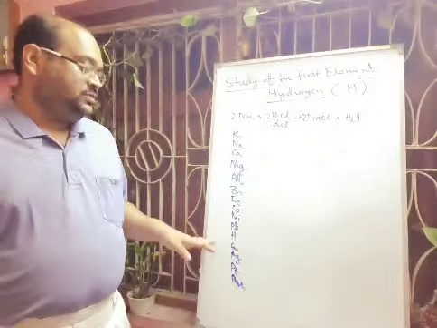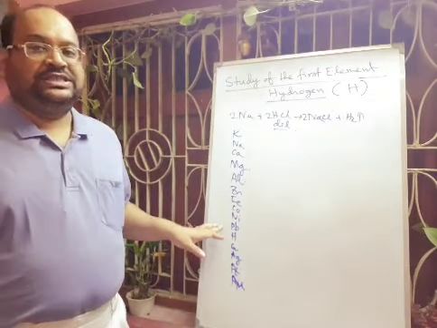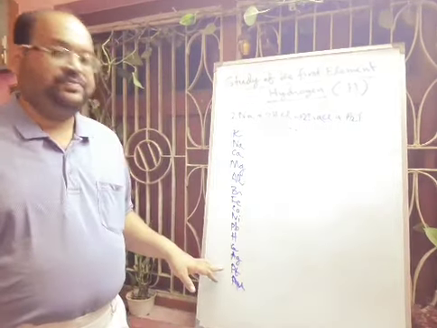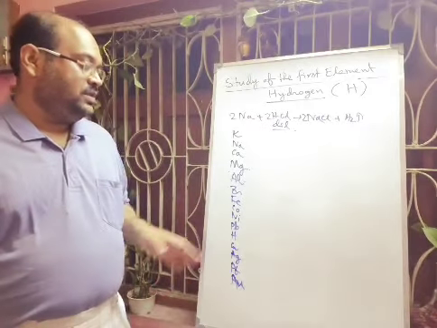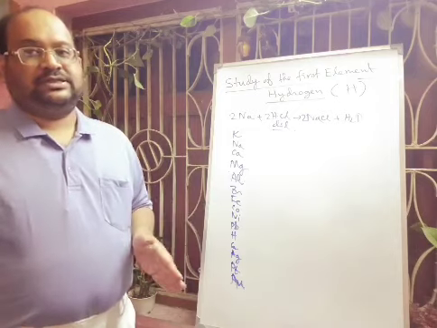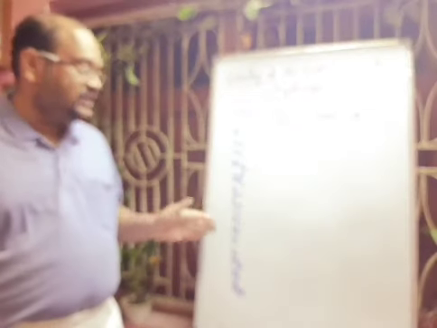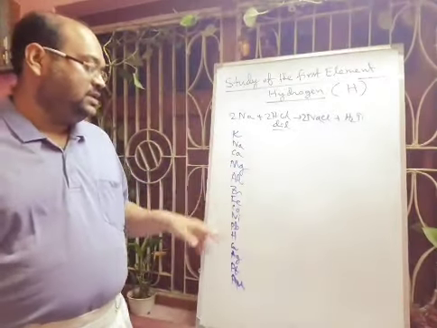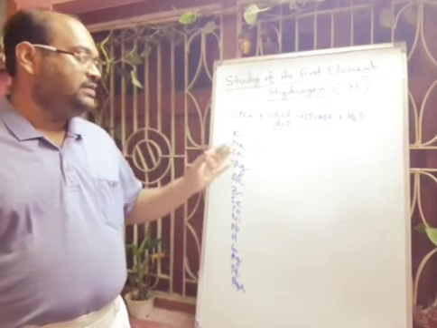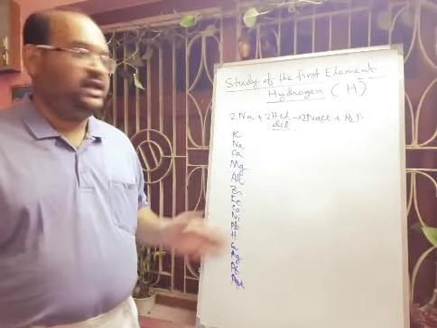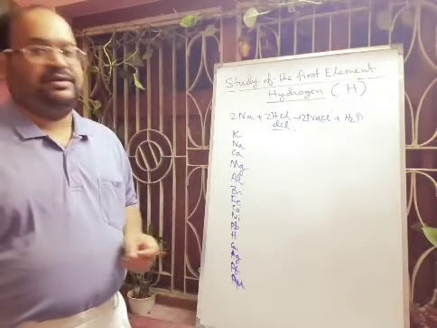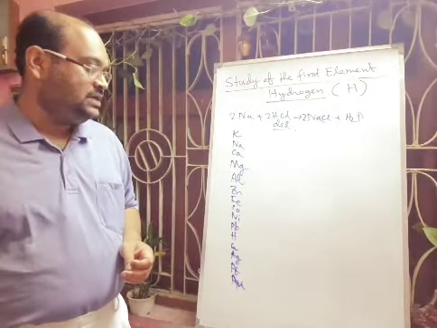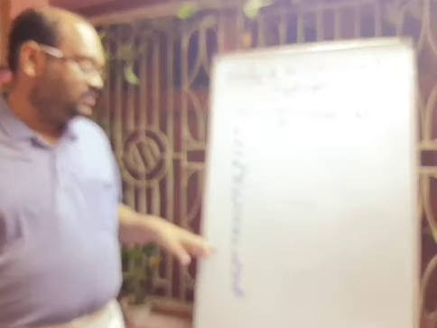Now the metals which are placed above hydrogen will react with dilute acid and form hydrogen, like sodium, zinc, iron. They will react with the dilute acid and form hydrogen gas. They can displace hydrogen from the mineral acid. Hope you can understand. Next we will discuss about the lead.